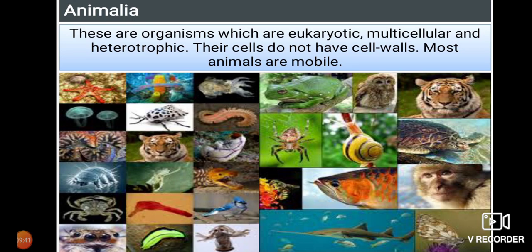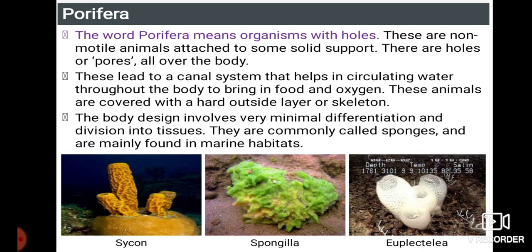These are organisms which are eukaryotic, multicellular, and heterotrophic. These cells do not have cell walls. Most animals are mobile, that is, they move from one place to another. Here we are going to have a number of phyla.